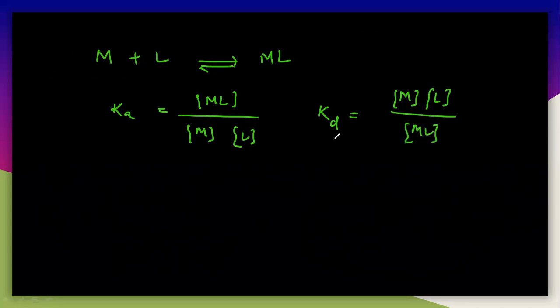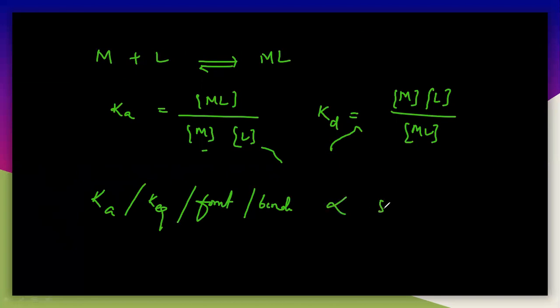So this is completely the reciprocal of Ka. You can call Ka the association constant, the equilibrium constant, the formation constant, or the binding constant. It is directly proportional to the stability of the complex.